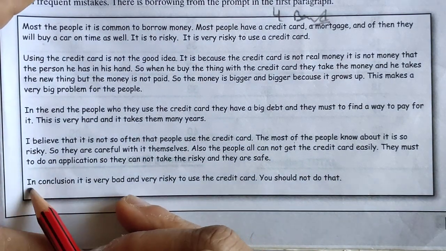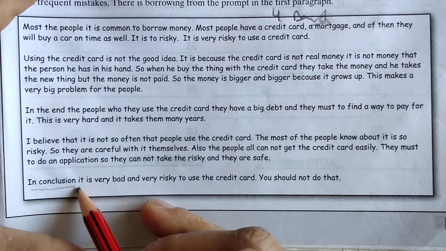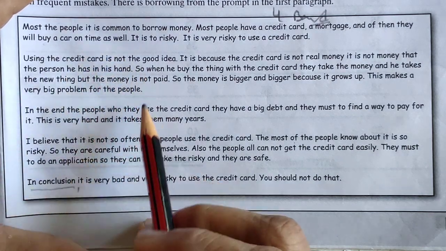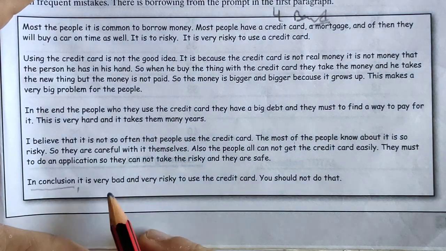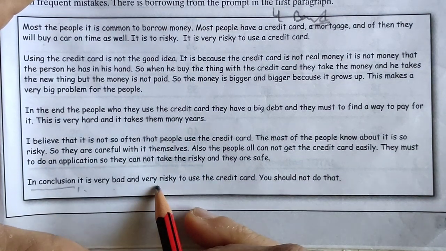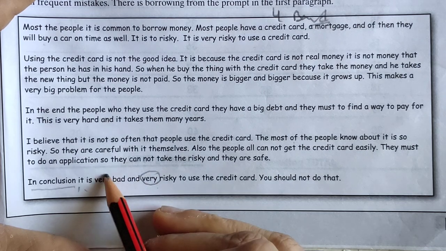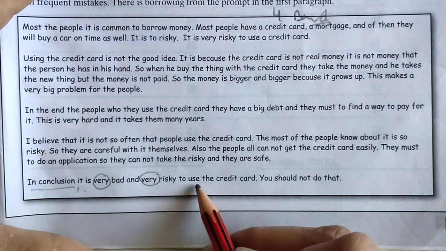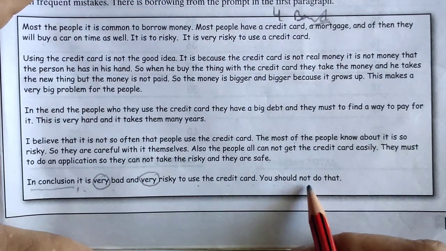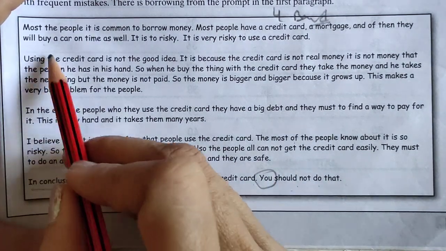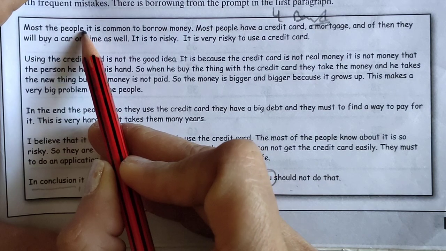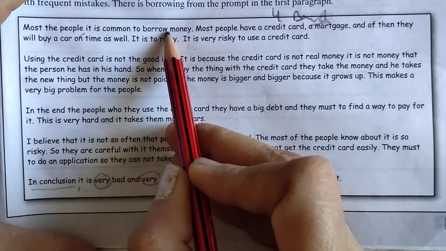You can see this conclusion. There is no comma anywhere in the whole paragraph. He has not used any comma. First of all, this is a mistake. It is very bad and very risky. Repetition of words, very bad. To use the credit card, you should not. Why you should? You should not do that. Here, most of the people, it is common to borrow money.